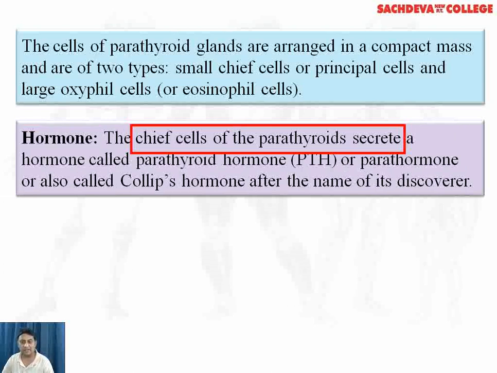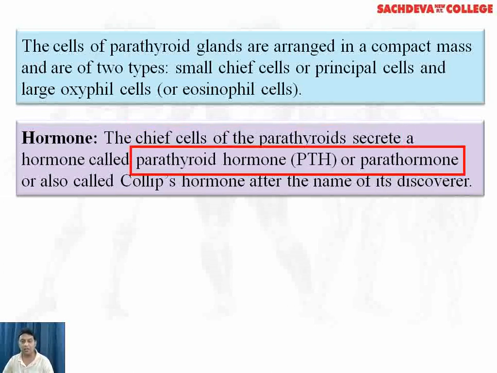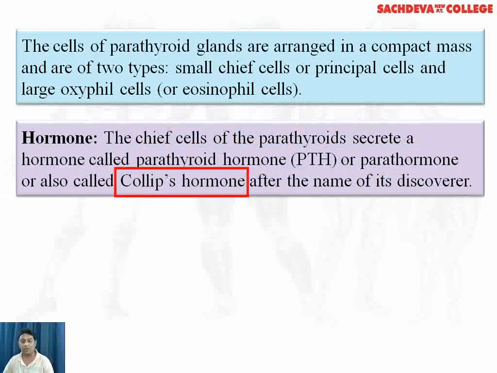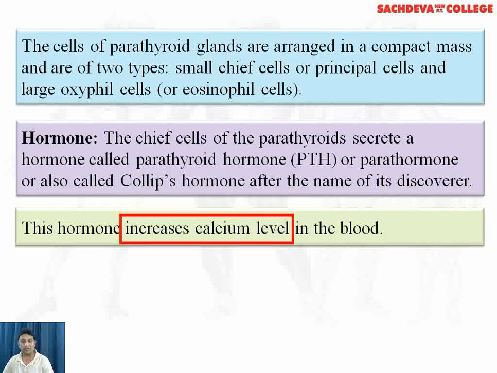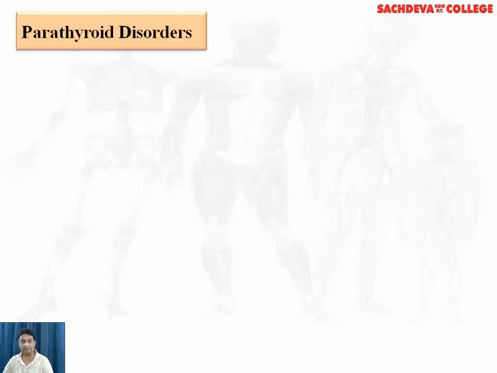Hormone. The chief cells of the parathyroid secrete a hormone called parathyroid hormone or parathormone, also called Collip's hormone after the name of the discoverer. The hormone increases calcium level in the blood.